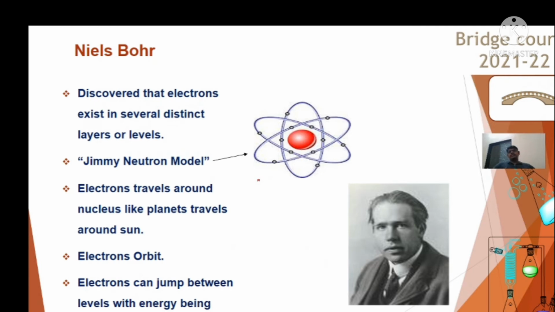After Rutherford, Niels Bohr's model of the atom comes into the picture, and he said that electrons exist in several distinct energy levels.